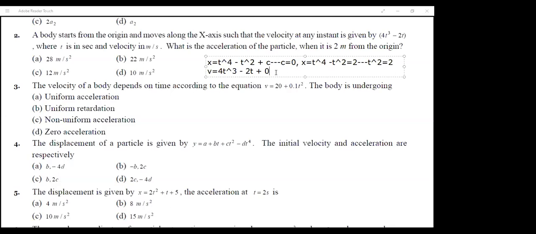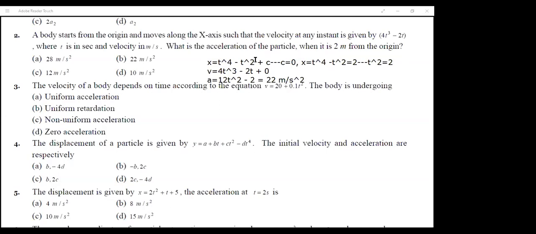And then you substitute in the acceleration, because acceleration was the differentiation of velocity, which was nothing but 12t square minus 2. If you substitute the t square value as 2, you will get the answer as 22. That was your final answer, meter per second square. Dwit.